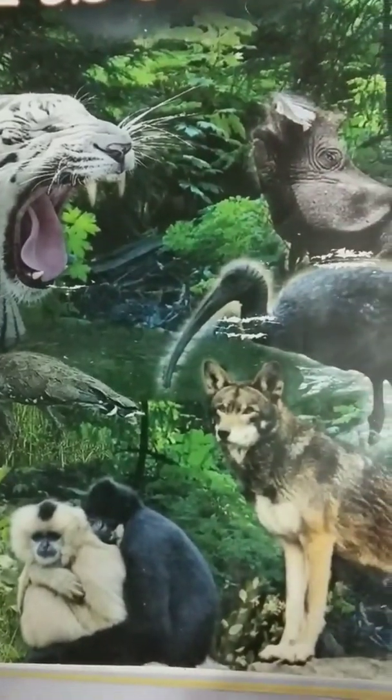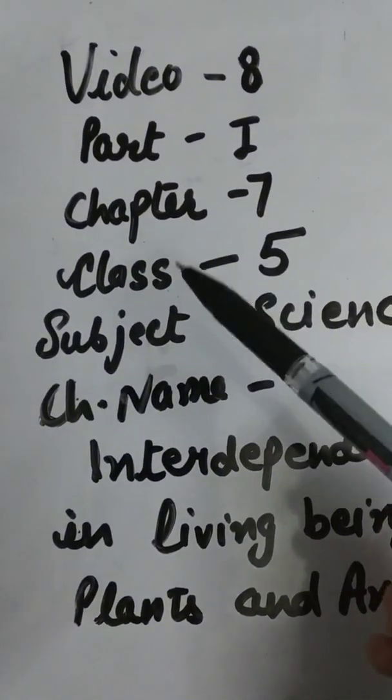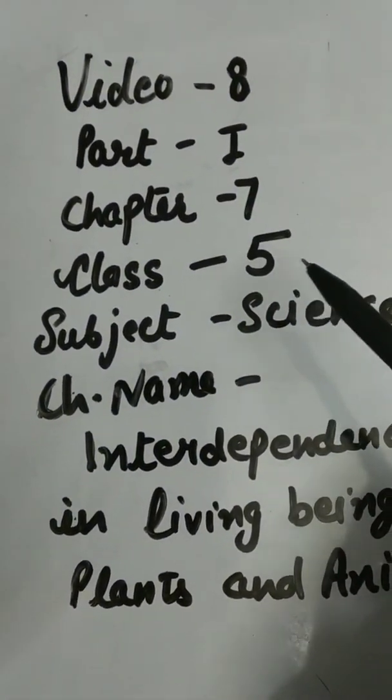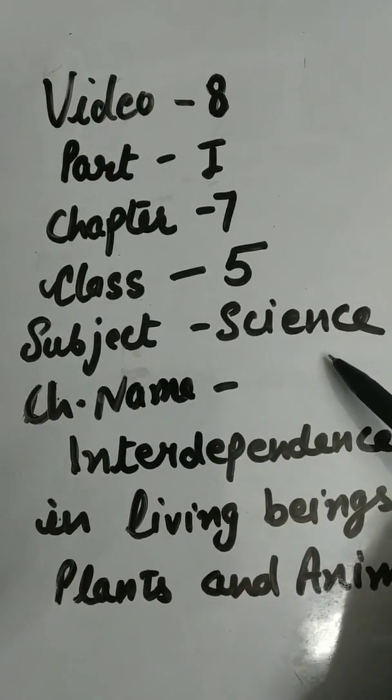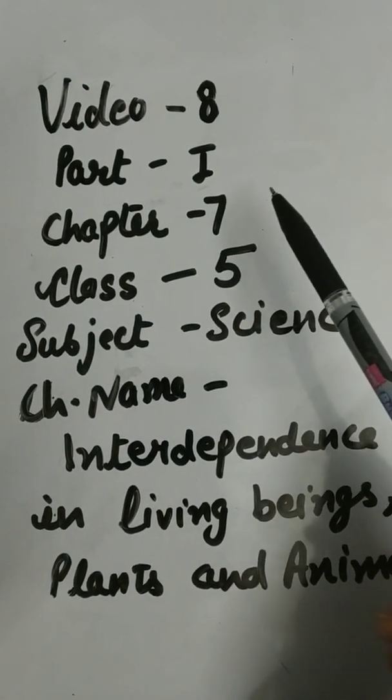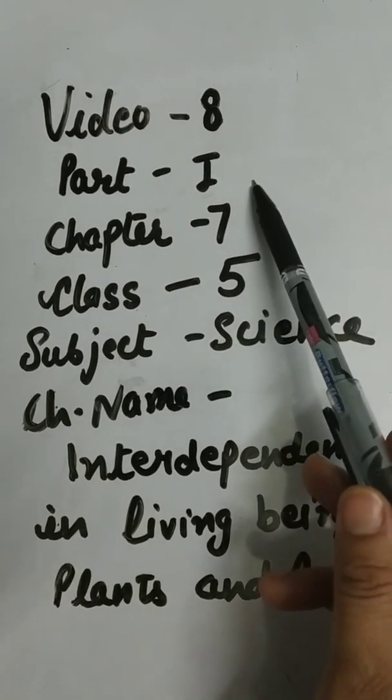Today, with video 8 for class 5th, subject science, we will start our next chapter, 7th. Part 1 it is.